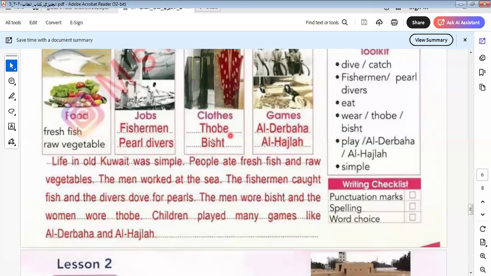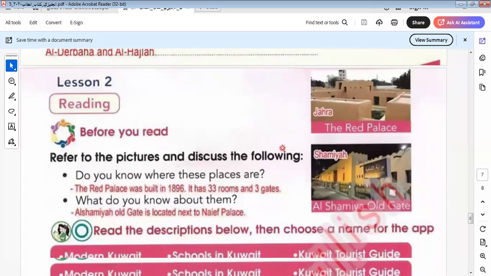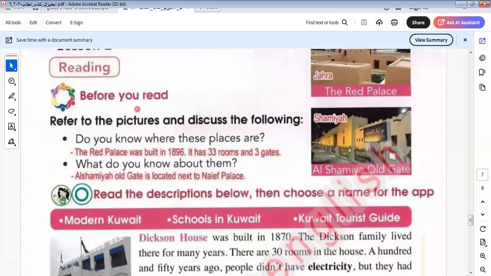You have clothes like thobe. We know it in Arabic, thobe. Here is clothes like thobe and bisht. This is bisht. Games: الدرهابة and الهجالة. This is a kind of game. Okay. Let's go to the next item in this unit.